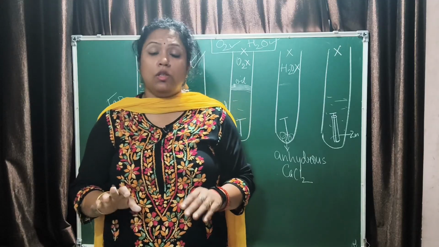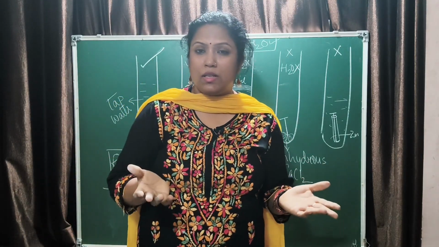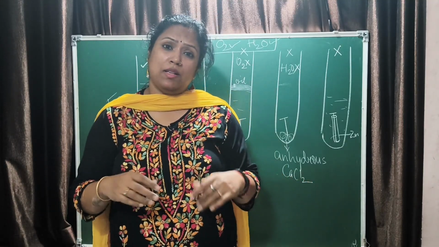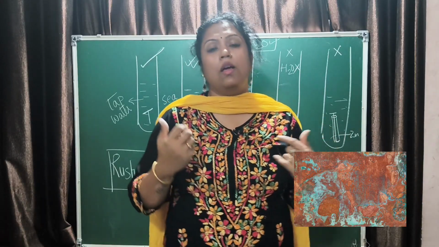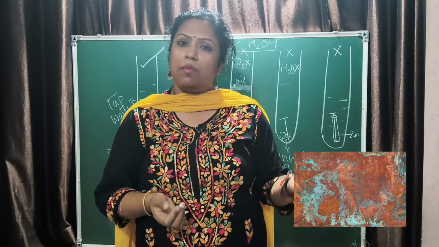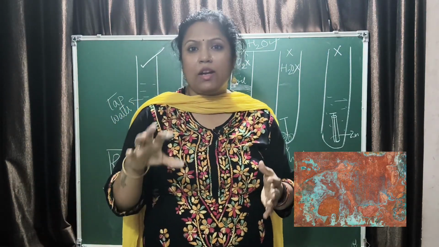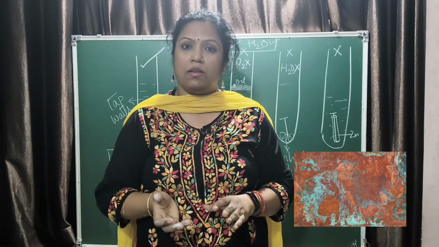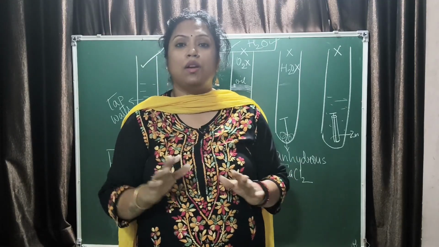Is that clear? Now, like iron, other metals can also react with oxygen and moisture present in the atmosphere. Right, for example, copper utensils. Copper utensils react with the atmospheric oxygen, carbon dioxide and water to form copper oxide, copper hydroxide, copper carbonates. Copper carbonates and copper hydroxides form a greenish layer on the metal, whereas copper oxide forms black spots on the metal. These are all the ways by which the metal is slowly and steadily getting corroded.